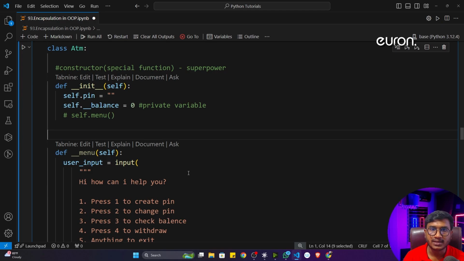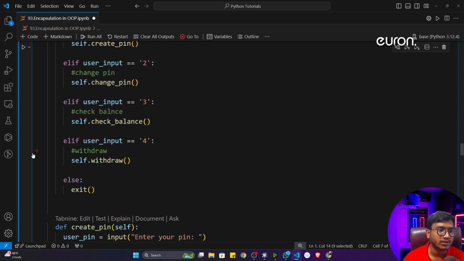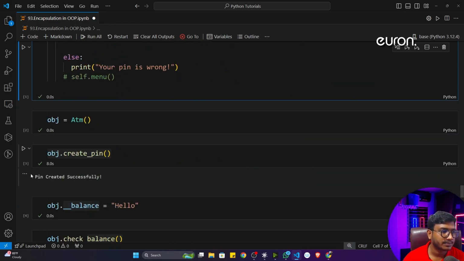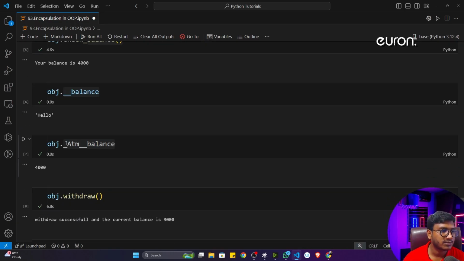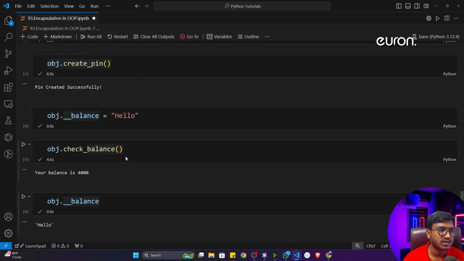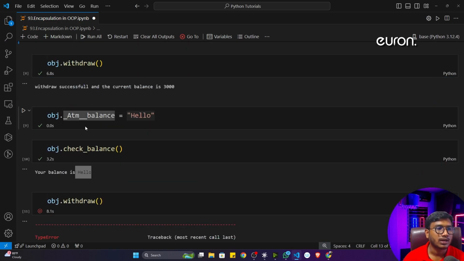But let's say in some cases it is actually required to change something inside a private property. Let's say there is an application you are creating, and there is a condition where you have to change something in that private property. Then what do you have to do? At that time, as a senior programmer, you won't allow changing it like that. You won't tell your junior programmer to call this private variable like that and just change something inside it.